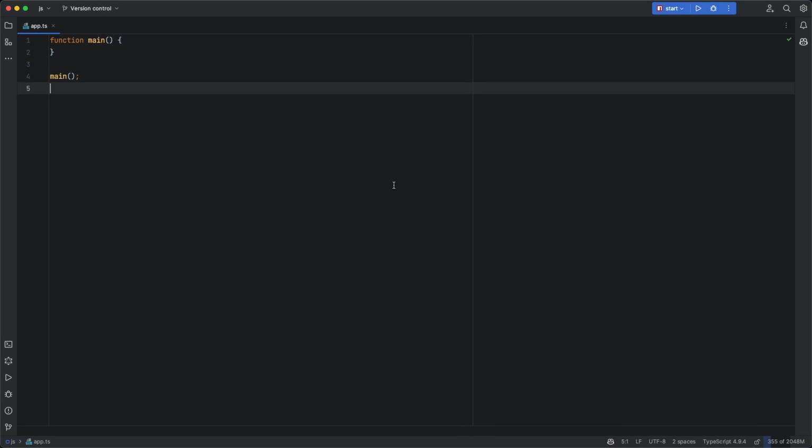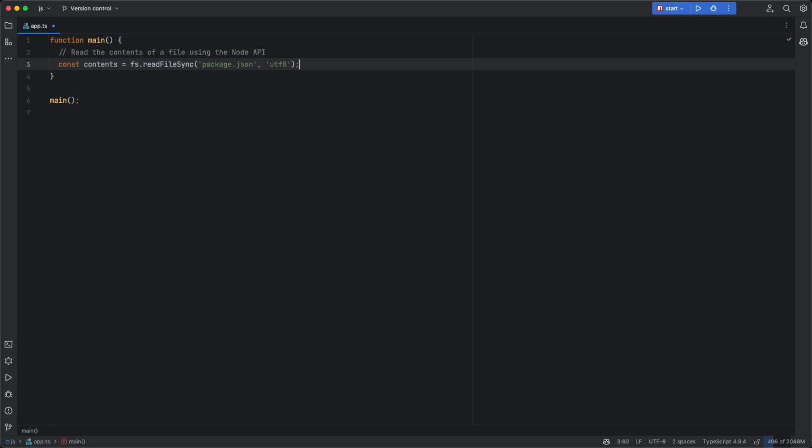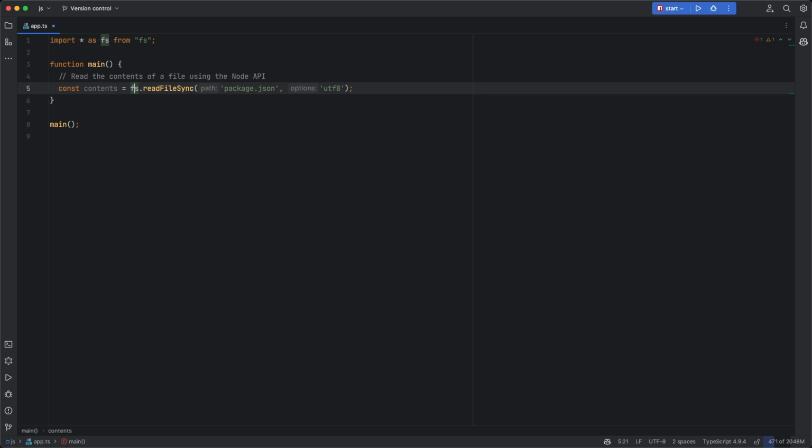Let's start with JavaScript. In all of the three languages we'll be doing the same. We are going to try to read the contents of a file that does not exist. As a consequence, there will be an error or an exception that we have to deal with. So let's head over into the method, read the contents of a file using the Node API, and we're using the readFileSync method of the file system module in Node.